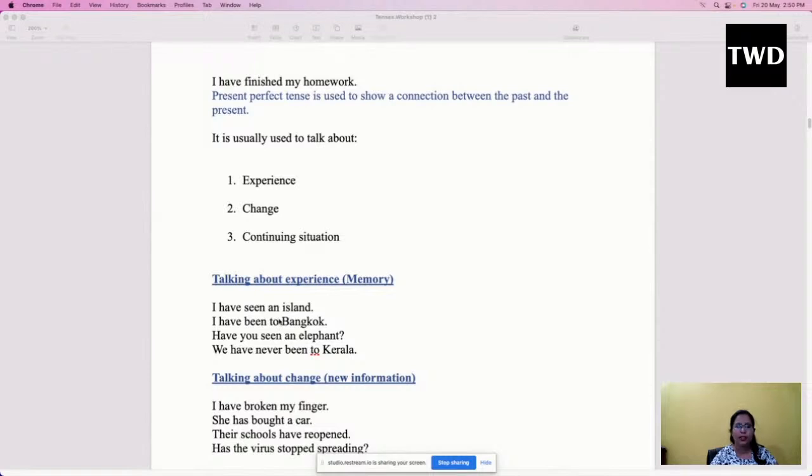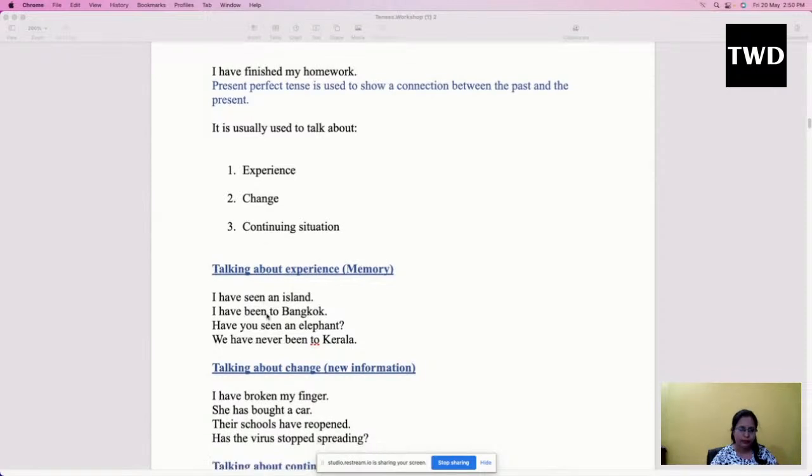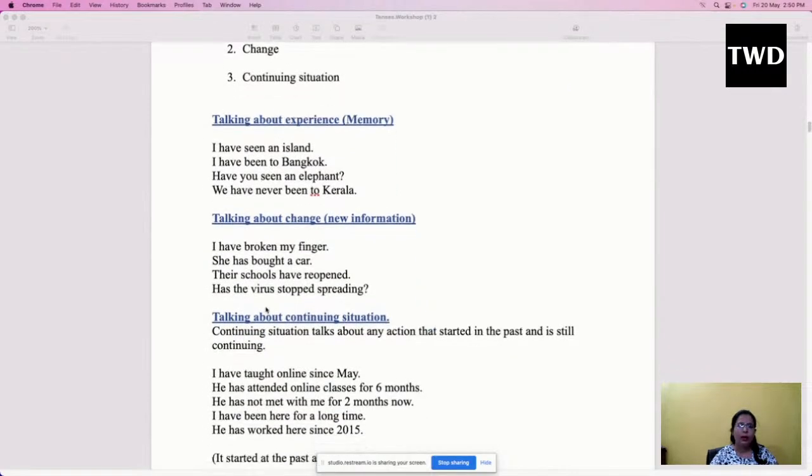I have been to Goa, I have seen a beach. Yes, so I have an experience of playing on the beach. So these are all the experiences, all the memories I'm talking about, and such memories, such experiences would come under present perfect tense. Okay, talking about any change: I have bought a car. So earlier I did not have any car, but now I have a car. She has gone to Goa. So now she has gone to Goa.